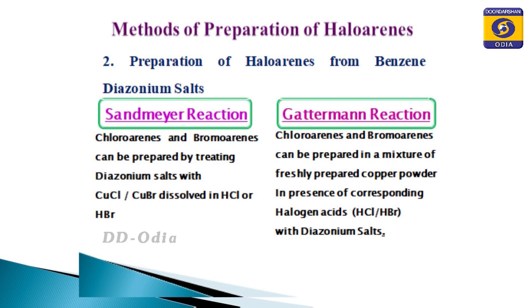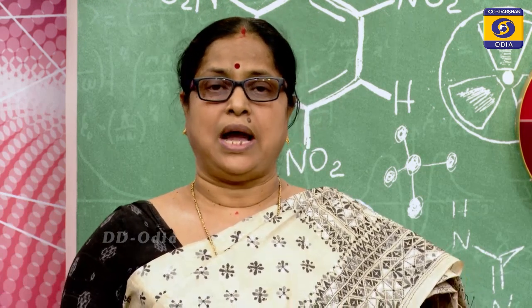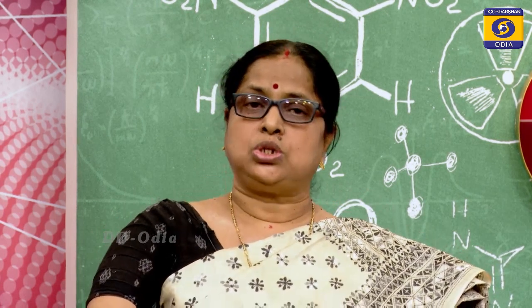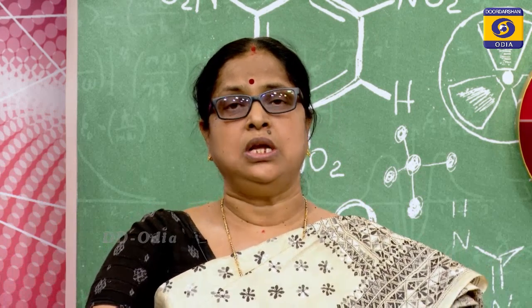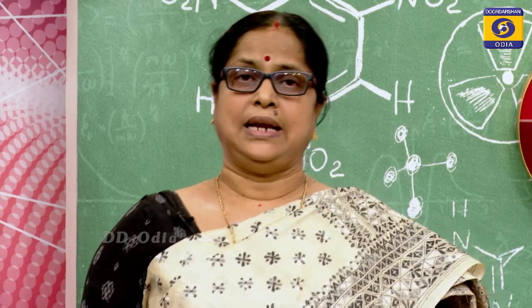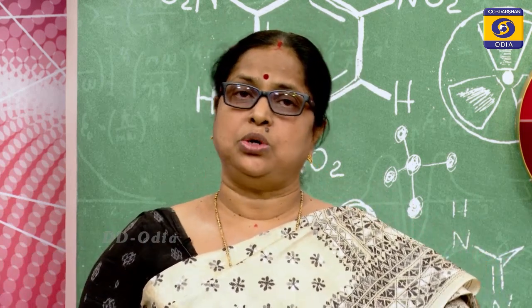Now let us have a look at the different methods that we have discussed here for the preparation of haloarenes. First, we discussed how side chain haloarenes are prepared, and for side chain haloarene preparation the halogenation method is similar to the halogenation of alkanes. There the reagent is chlorine in presence of sunlight and no halogen carrier is required.